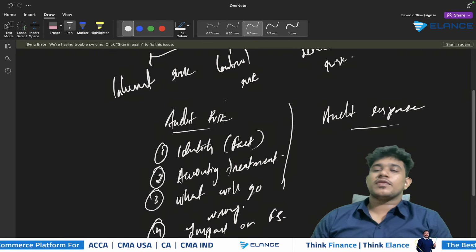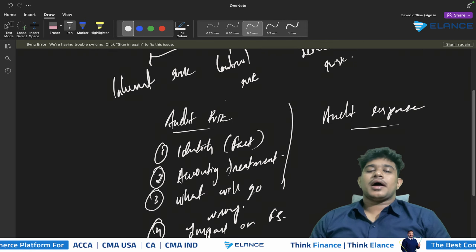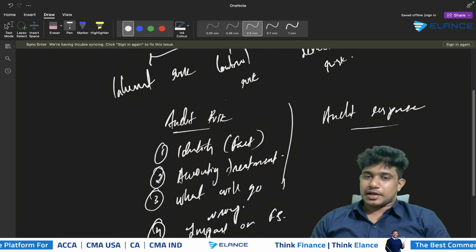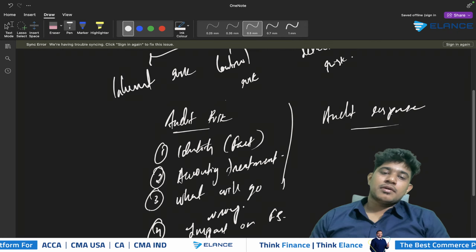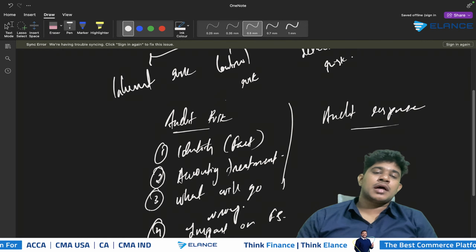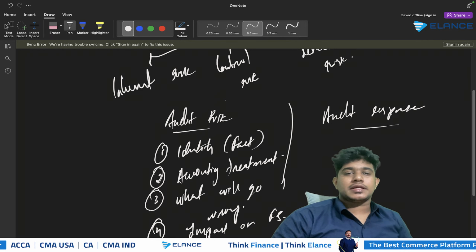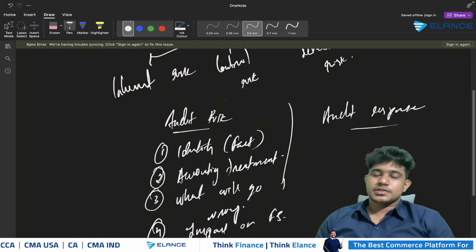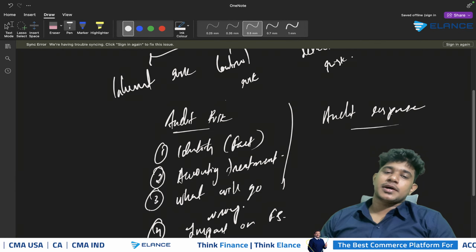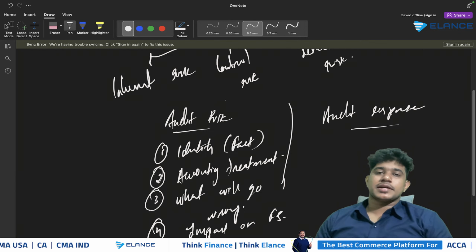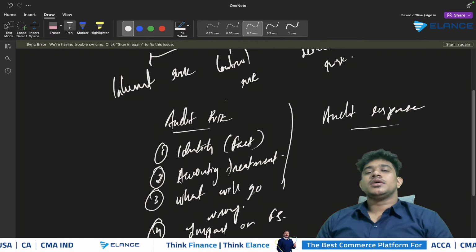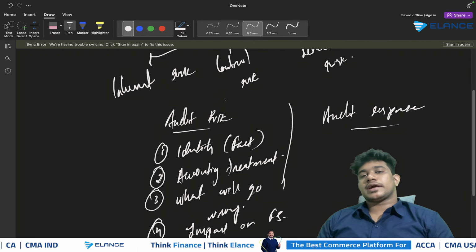You need to show what will go wrong in the scenario and mention the impact on financial statements. While writing this, you should make sure that you are clearly specifying the actual accounting standard required. Say, for example, if it is mentioned in the scenario that there is a legal claim against the company, what is the standard which is relevant for legal claim?